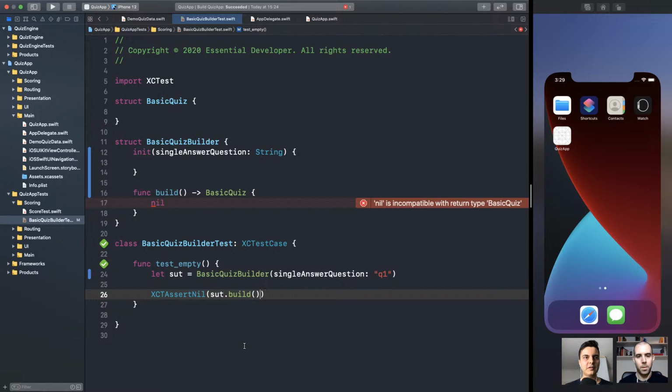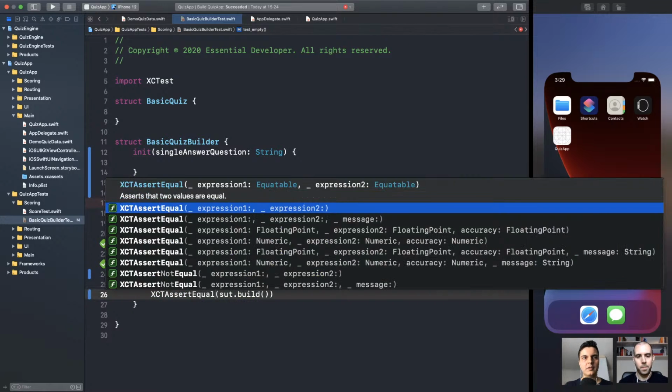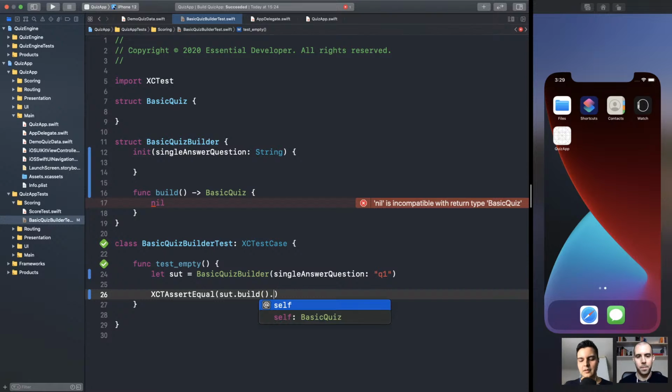So if we build, we expect the questions within the basic quiz struct to contain a single answer question holding the Q1 value that we passed. Make sense? So we need to define what questions are in a basic quiz.